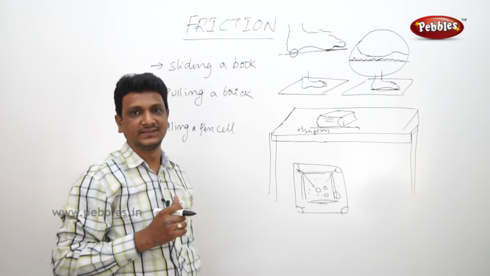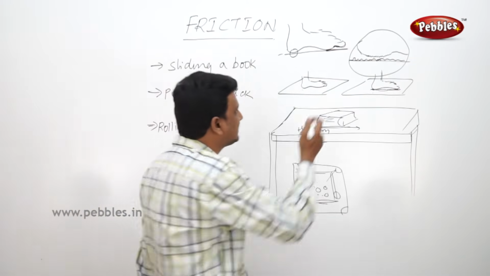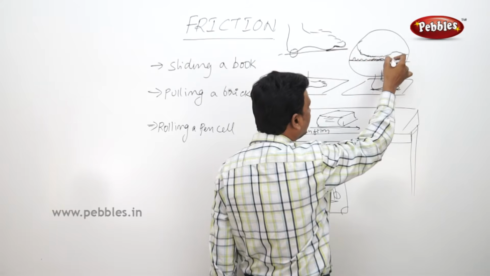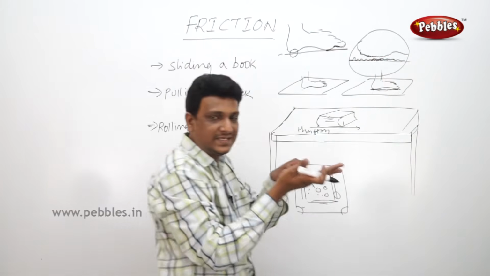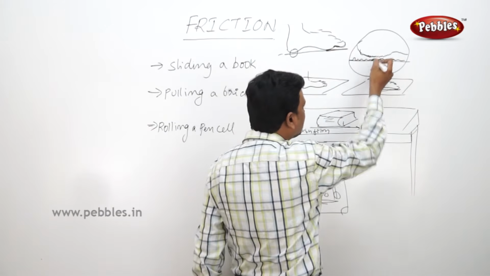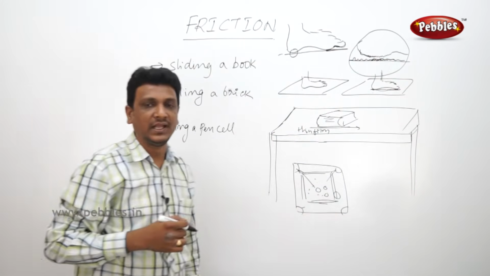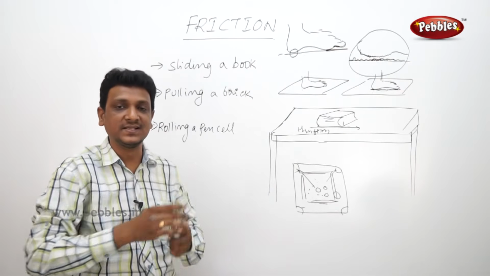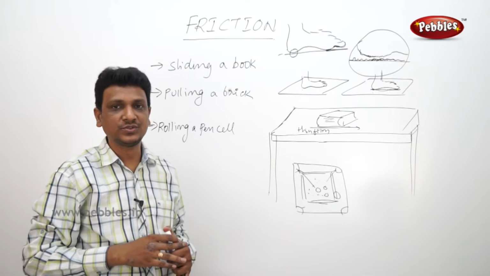There are irregularities. So these irregularities on your feet and the irregularities on the surface come in contact, they are intimate. They are locking each other. When these two rough surfaces come in contact, they lock each other. So the friction is more between two rough surfaces compared to two smooth surfaces.